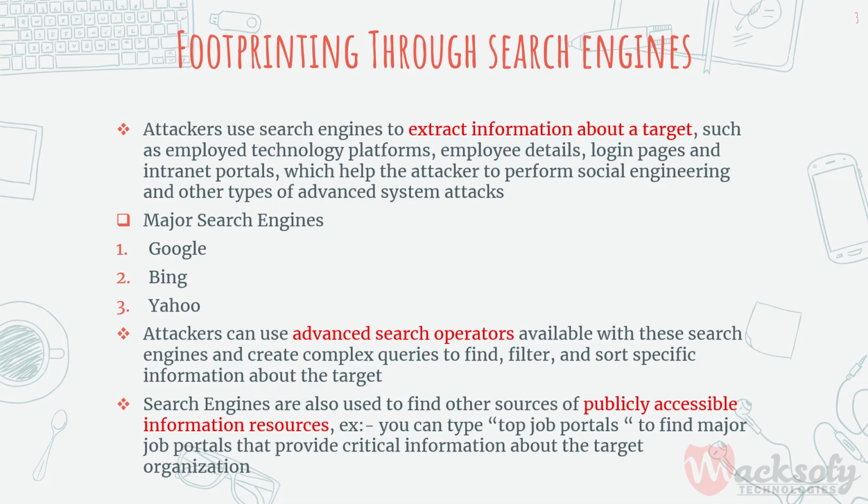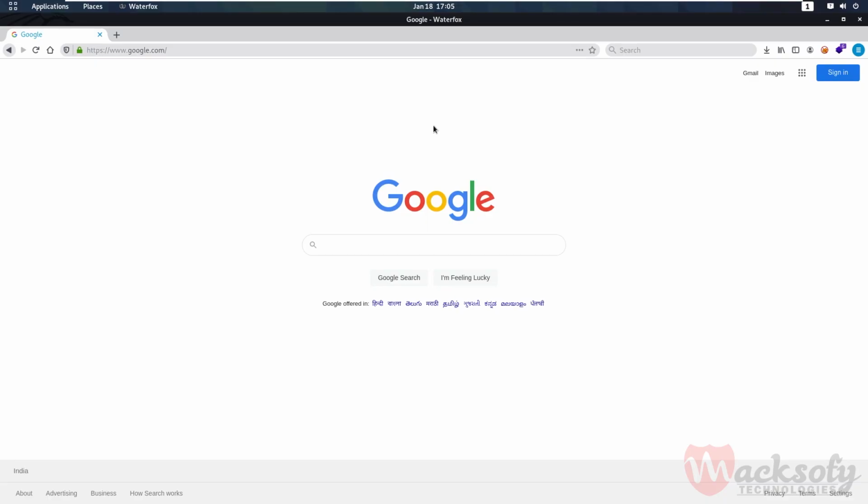Apart from obtaining information from search engines, caches and internet archives may also provide sensitive information that has been removed from the World Wide Web. This technique is mainly used whenever you want to get details of a server which were removed by the administrator a few days ago, or when you want to get the details of a website at a particular past date. Now, there are a lot of major search engines like Google, Bing, Yahoo, Baidu, DuckDuckGo, Ask.com, and many more. So let's use one of these in our demonstration. Now we are using the Google search engine.